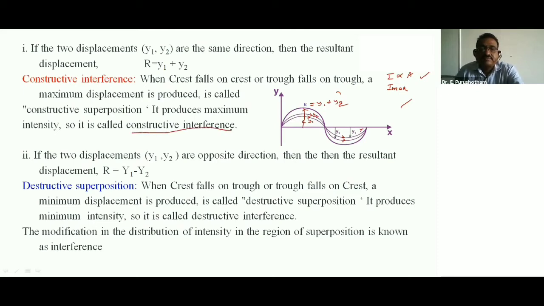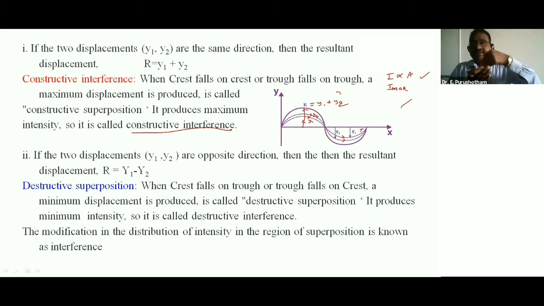When the crest of one wave is combined with the crest of another wave, or the trough of one wave with the trough of another wave, it produces maximum displacement and maximum intensity of the light wave. The phenomenon is called constructive interference.